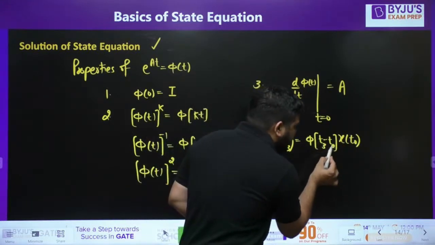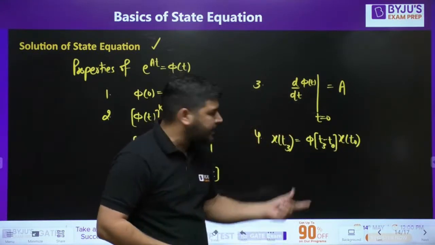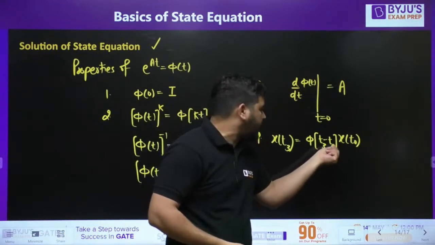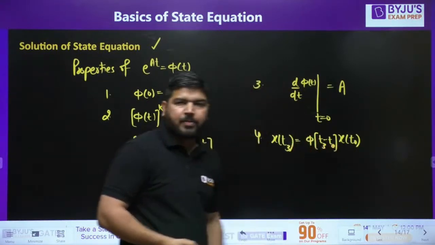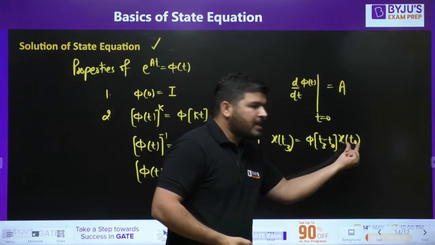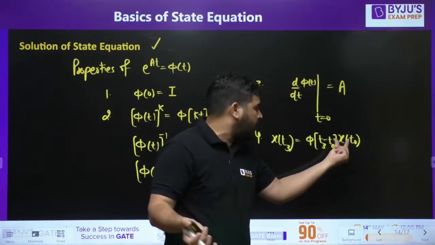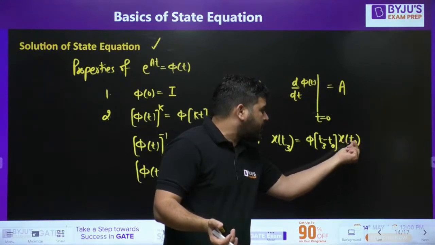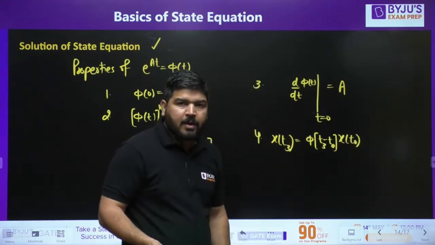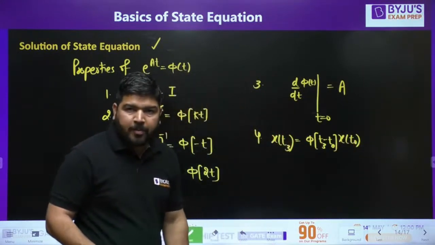This signifies that there is a transition from t naught to t3. The state variable value at time t naught is transitioning from t naught to t3, and you can calculate x of t3. I hope it is clear.